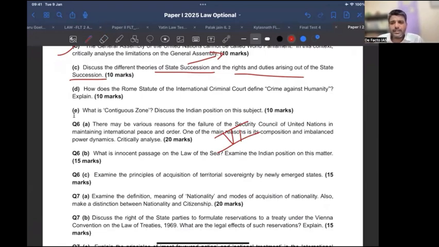First they will recommend this, then they will ask the Security Council. The Security Council might do an investigation and send it back. If the Security Council has taken cognizance, the General Assembly will not inquire into it, right? So all the provisions of Article 33, that will be more than sufficient.